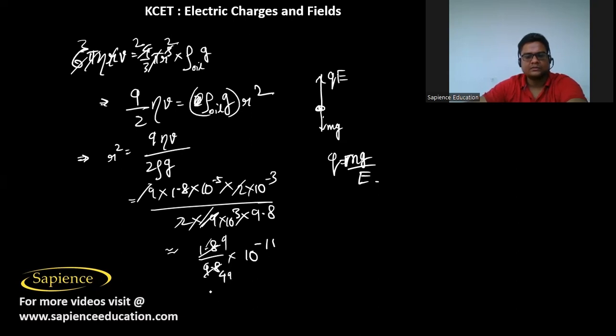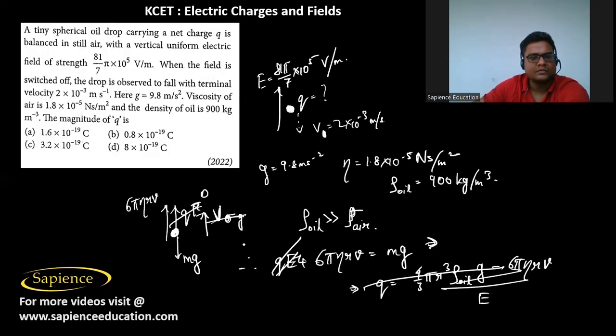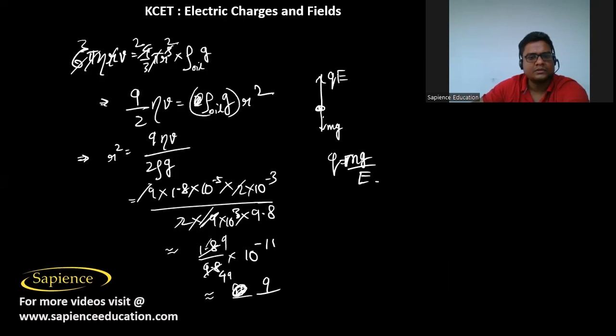So 9 by 49, which is approximately, we can write 9 by 49 or minus a 5. Density is 9 into 10 power 2, so this will be minus 10. Okay. So it means R, the radius R, is square root of this. So this is 3 by 7 into 10 power minus 5.